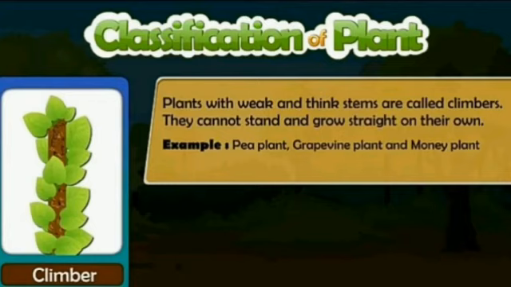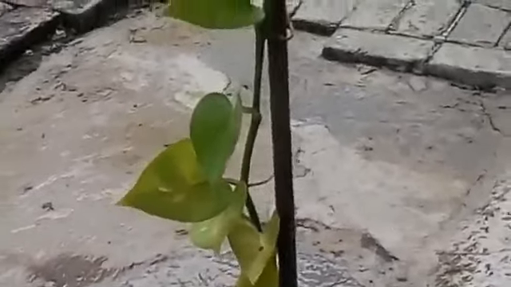Some plants have very weak stems. They need the support of a wall or another plant to climb. That is the climber, that is money plant. Here we can see that money plant needs support. One stick is there. With the help of that stick, it has climbed up, and these are tendrils. With the help of these small roots, tendrils, it is holding the rod and it is climbing up. So money plant is a climber which needs support to grow up.